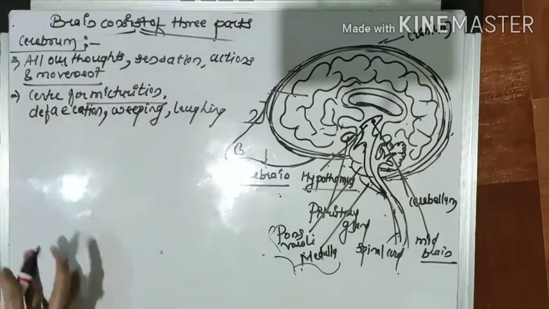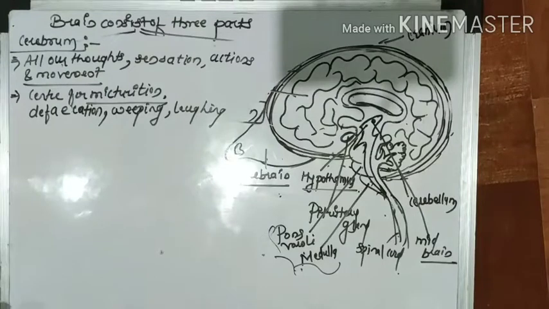So the cerebrum is a very important part. Not only is it the center of micturition, it is also the center of defecation, weeping, and laughing.